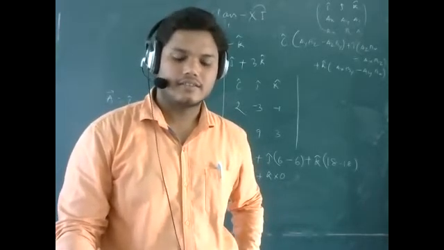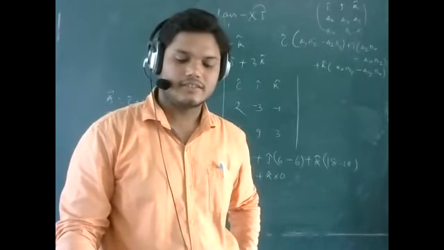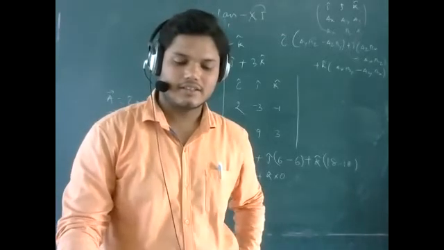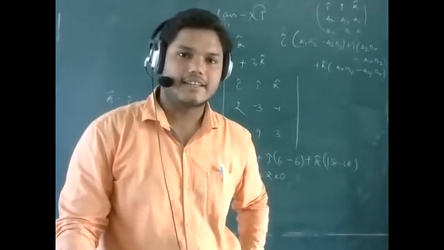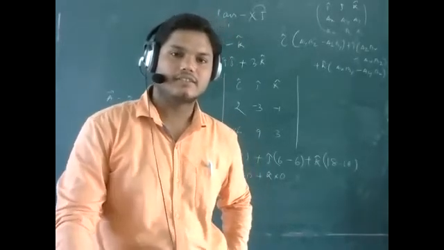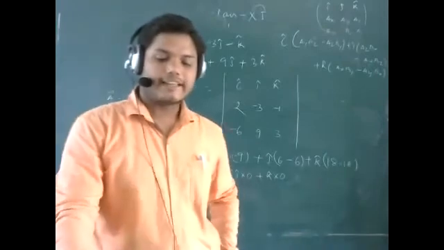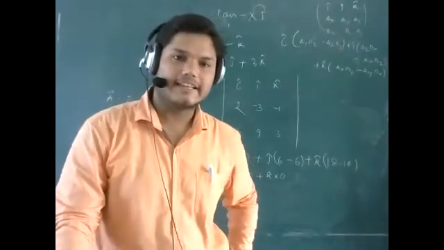Sir, the answer is 4 I cap minus 4 J cap, minus 8 K cap. 4 I cap plus 4 J cap minus 8 K cap. Just revise it. 4 I cap plus 4 J cap minus 8 K cap.